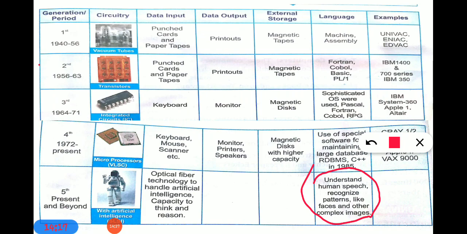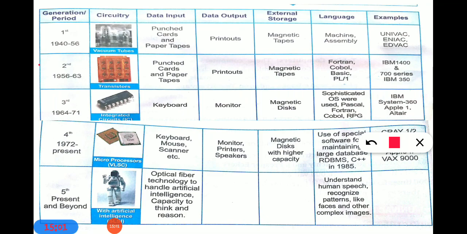How do they recognize? They recognize patterns like faces and other complex images through scanning. You have already seen all these things in movies and everything. That is how robots scan you, scanning your face and patterns, and directly get your name, age and everything, right? So which language can they understand? They understand human speech, whatever the human is speaking, like English, Gujarati, Hindi. They also understand human language. They can even recognize patterns like faces and other complex images. This is the language of the fifth generation computer, which means robot.